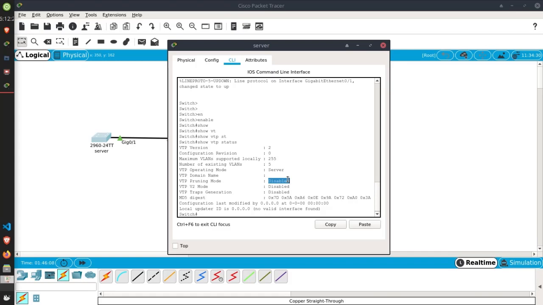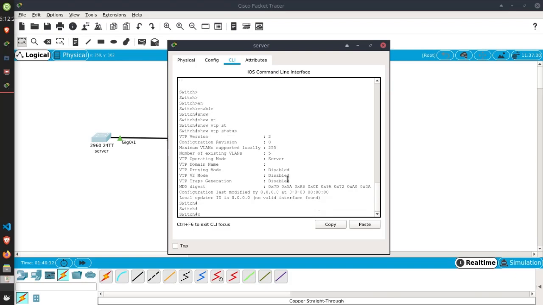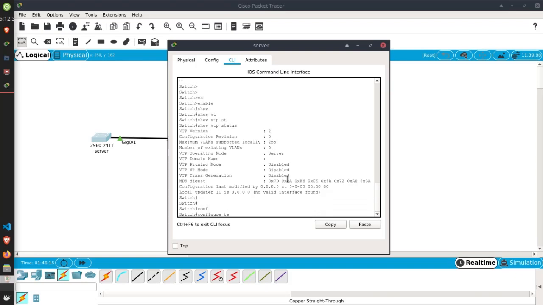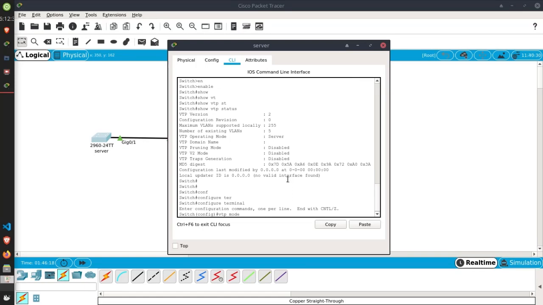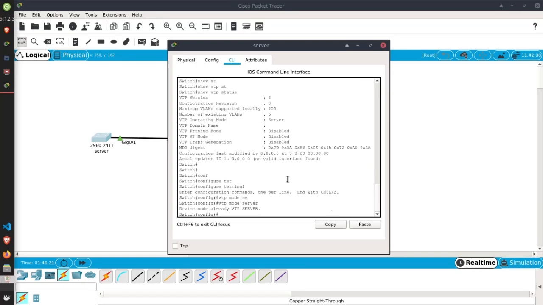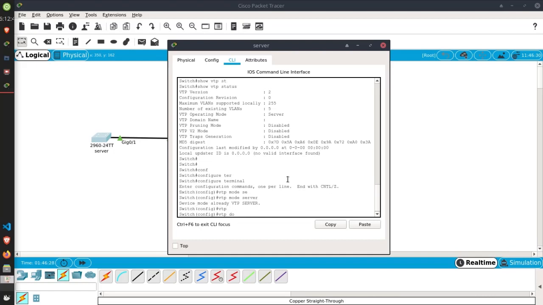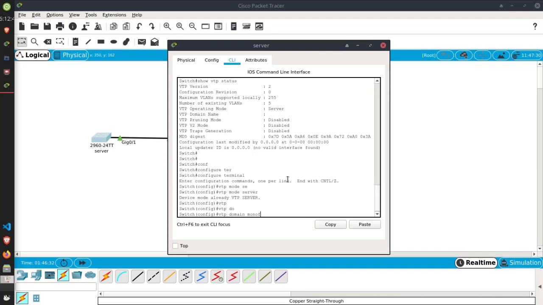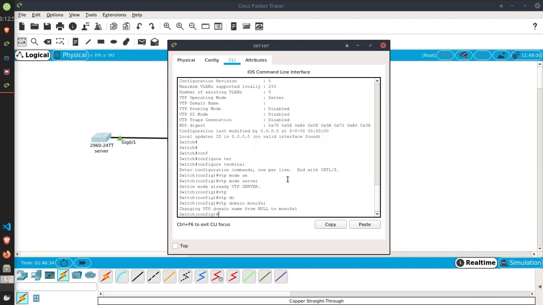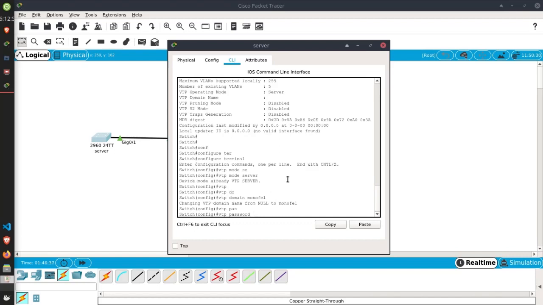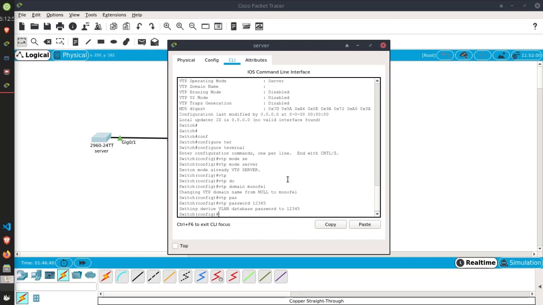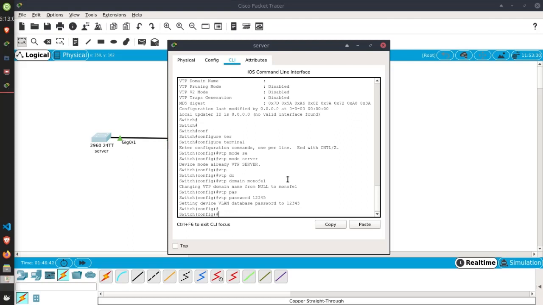Now let's set up the device as a server by typing VTP mode server. We also need to give it a domain and password, which we do by typing VTP domain monofile, VTP password 12345. Additionally, all interfaces need to be in trunk mode.